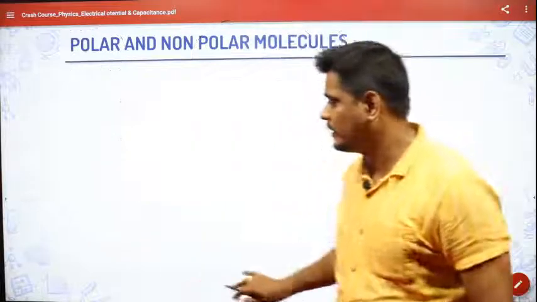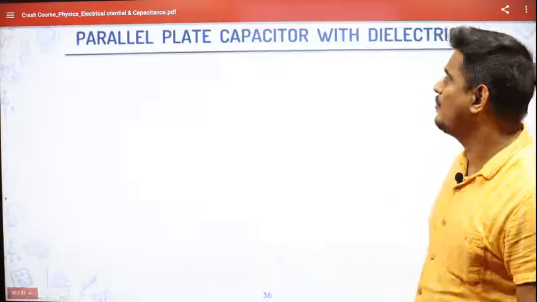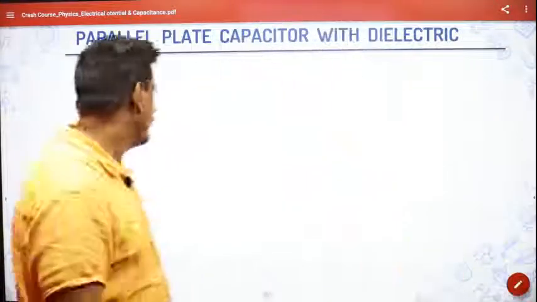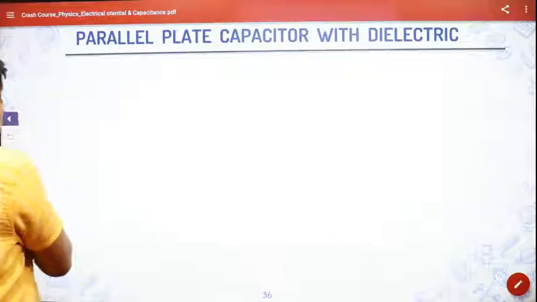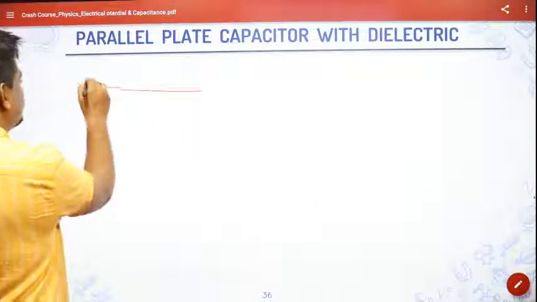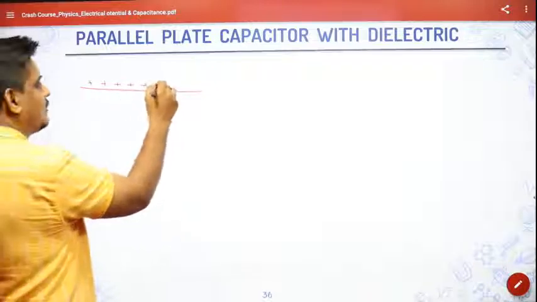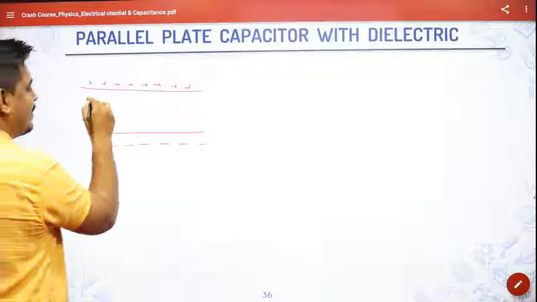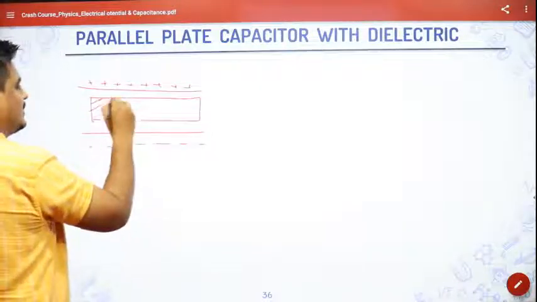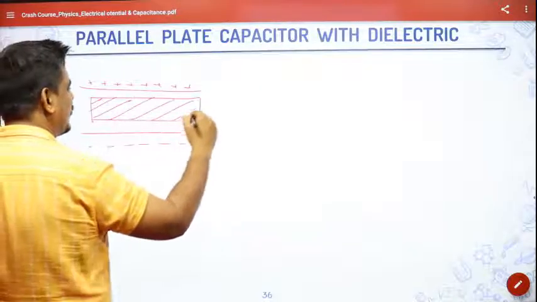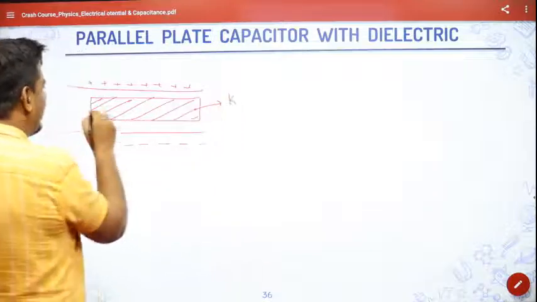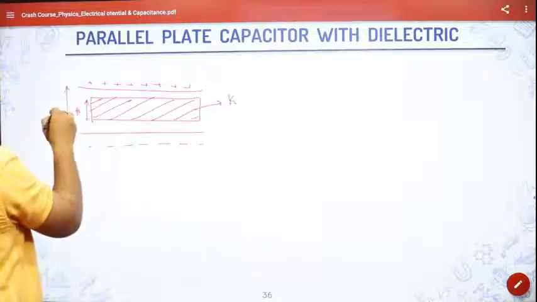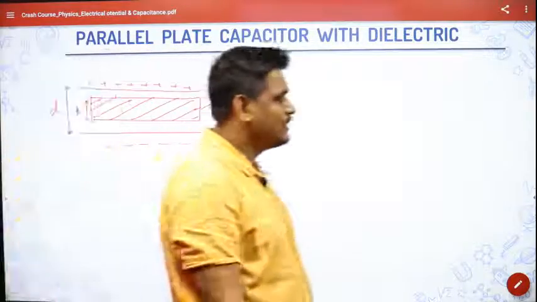So getting late actually. Now I come to the parallel plate capacitor with a dielectric. If I have a parallel plate capacitor and you introduce a dielectric between the plates, then what is the new capacitance? This question is also very common in the examination. Suppose I have a capacitor like this, and in between I am introducing a dielectric slab of dielectric constant K and having a thickness of T, and obviously the distance between the plates is D. So what is the new capacitance?